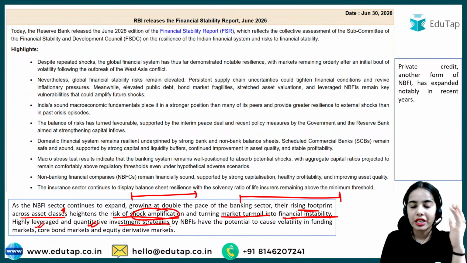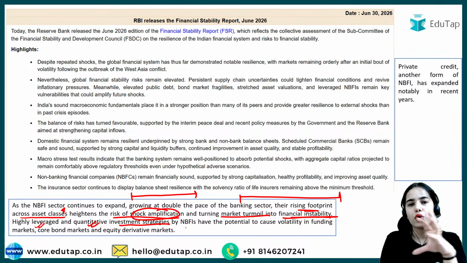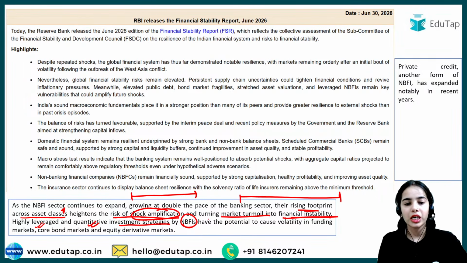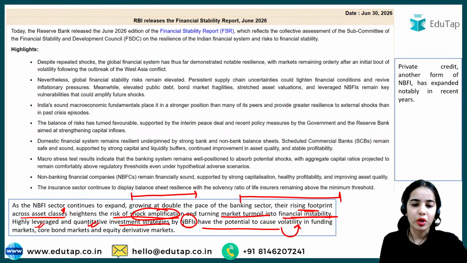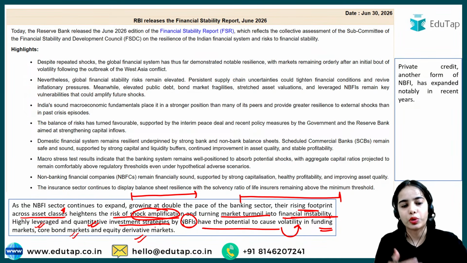Quantitative investments, they focus on quantitative investment strategies, that is solely focused on profit in the short term. They are mostly focused on the profit, and the NBFIs have the potential to cause volatility in the funding markets, core bond markets, and the equity derivative markets also. So this is the idea.